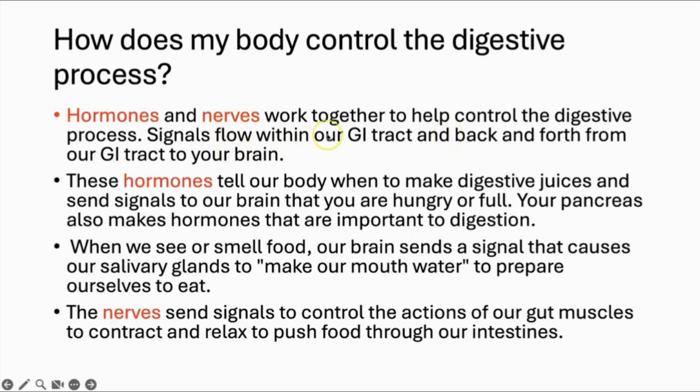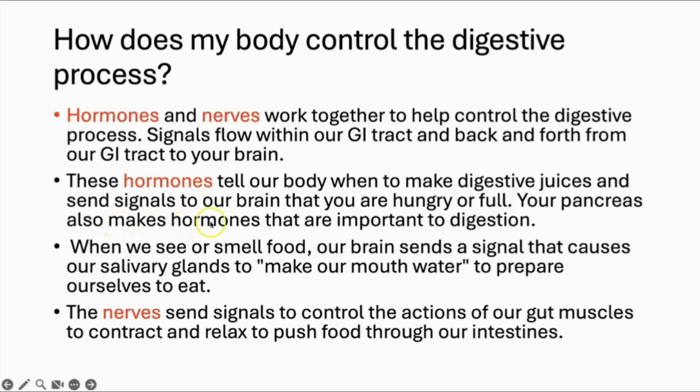We get signals from the brain about when the acid should be released and when the enzymes should be active. And the hormones tell our body when to make digestive juices and send signals to our brain that we are hungry or full. So we say, I'm hungry, I need food. And when we eat, we say, I am full, my tummy is full. So we receive the signal from the brain.